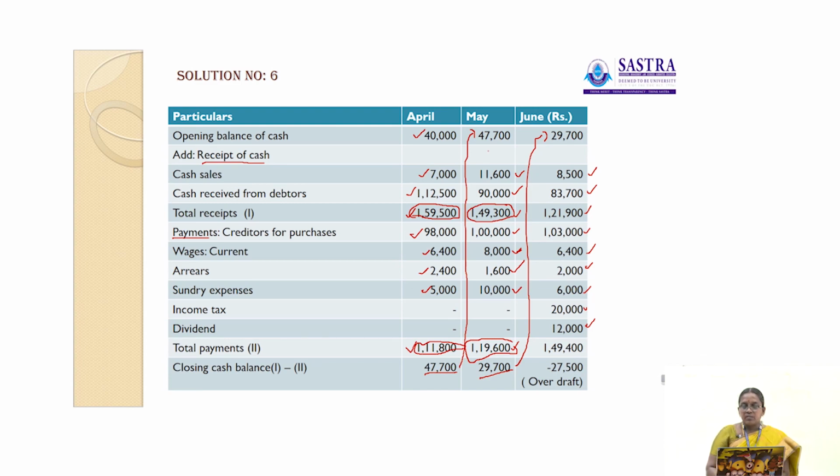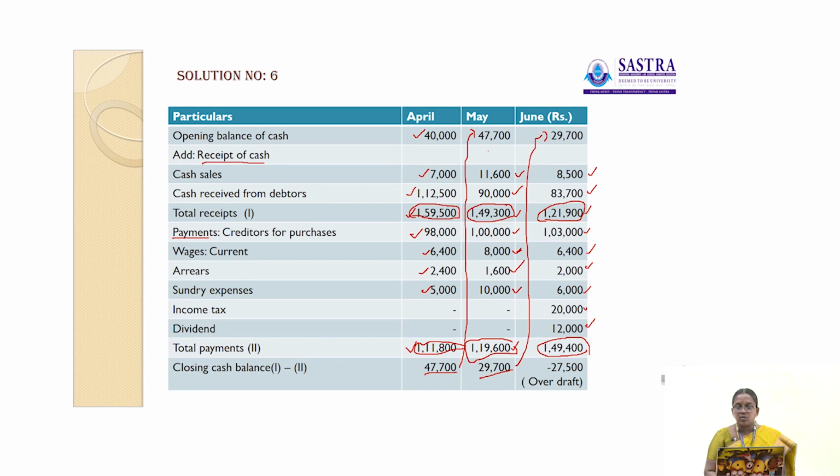So the total payments are 1,03,000 plus 6,400 plus 2,000 plus 6,000 plus 20,000 plus 12,000, which is 1,49,400. This payment is higher than the total receipt.